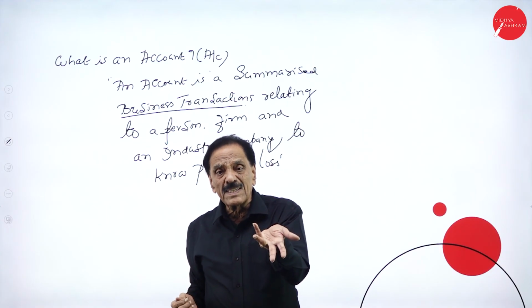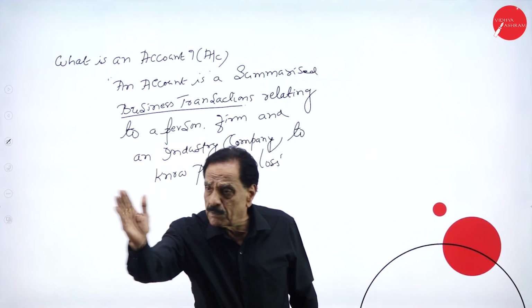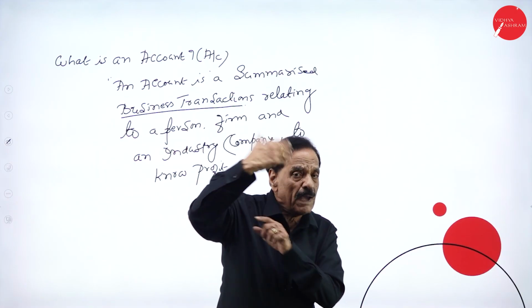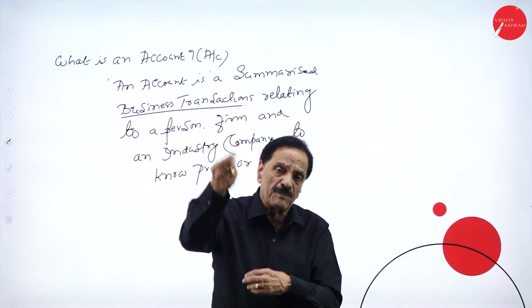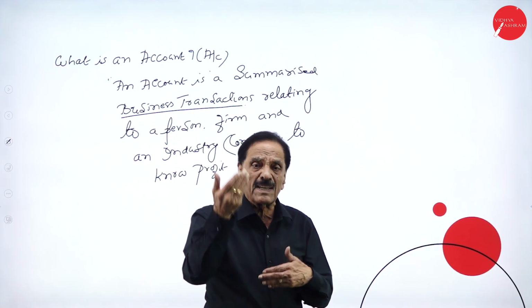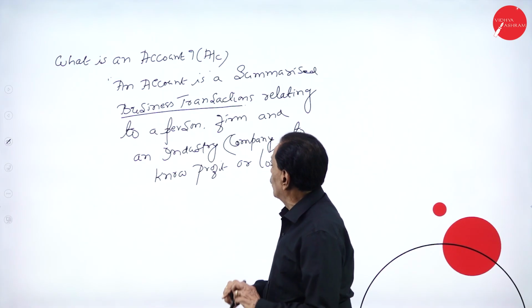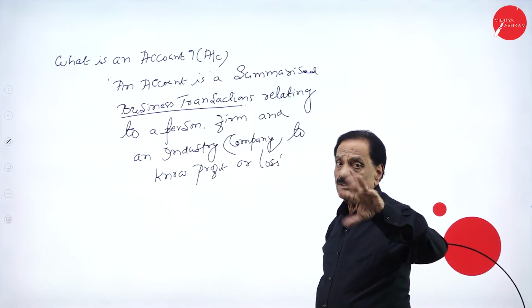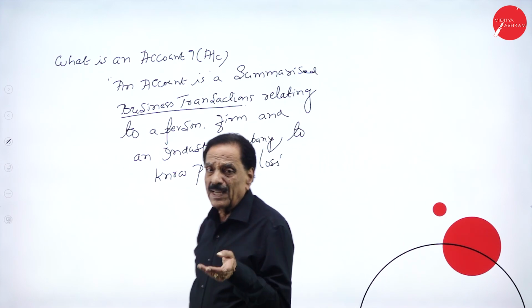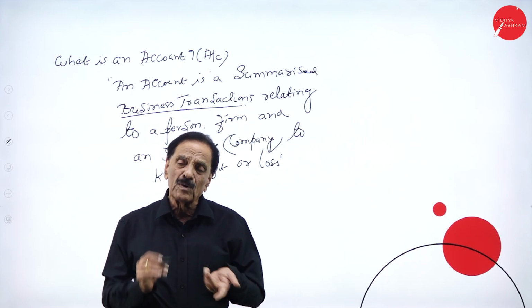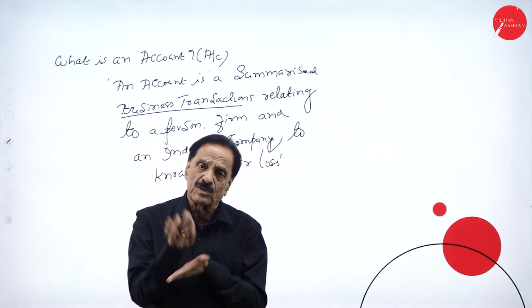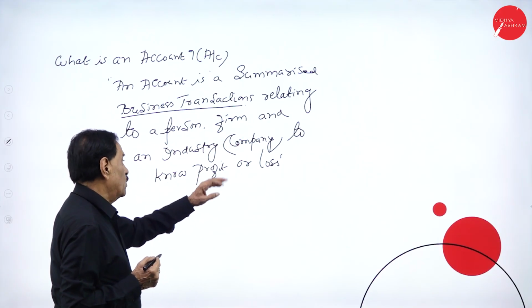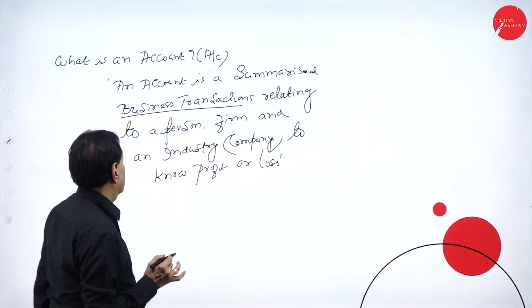Then, what is credit transaction? Transfer of property from one person to another for a promise. The customer says, I will pay your money after 10 days, after 15 days, after a month. It's called the credit transaction. So, accounts include business transactions, cash transaction as well as credit transaction. In India, credit transactions are more and cash and carry transactions are less, relating to a person, firm, or an industry to know profit or loss.